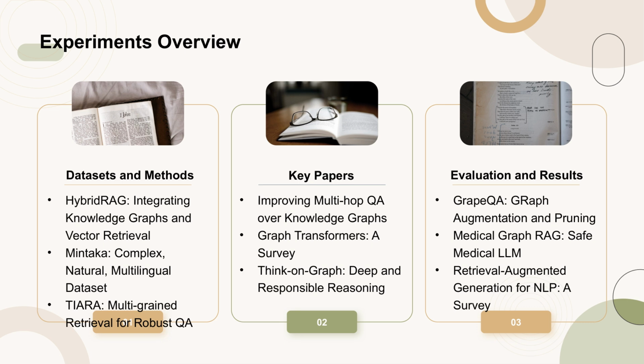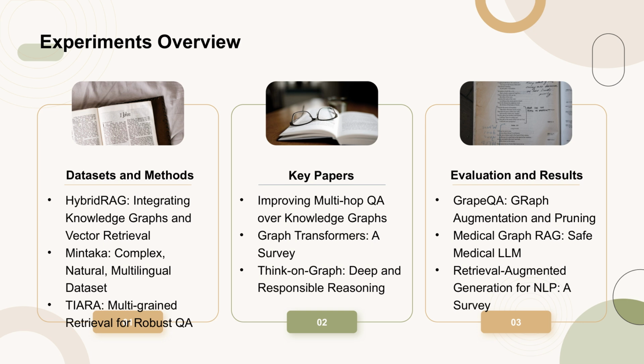In this section, the authors discuss the experimental setup and results. They utilize datasets such as HybridRAG, which integrates knowledge graphs with vector retrieval for efficient information extraction. Another key dataset is Mintaka, designed for complex, natural, and multilingual question answering. The authors also reference Tiara, which employs multi-grained retrieval for robust question answering over large knowledge bases.